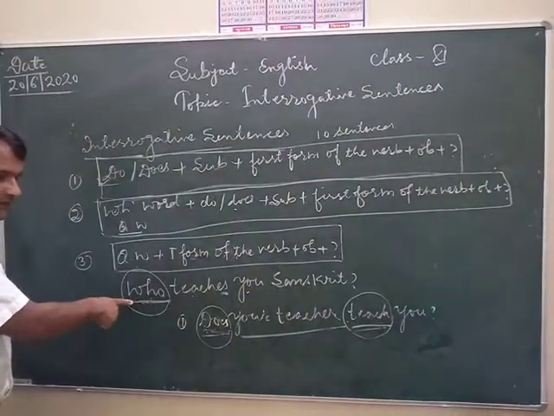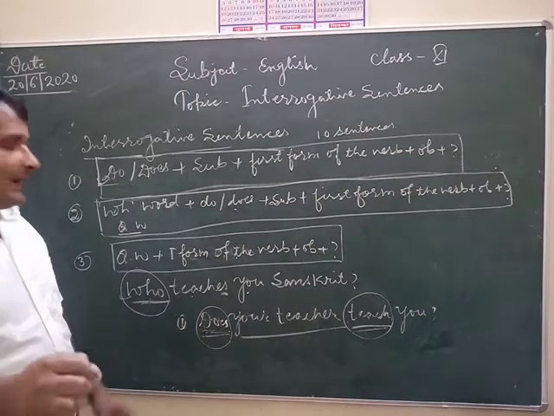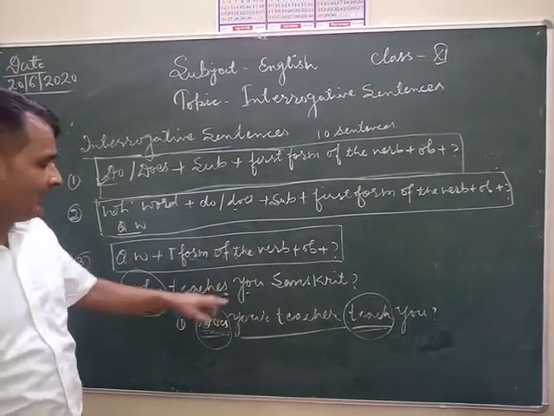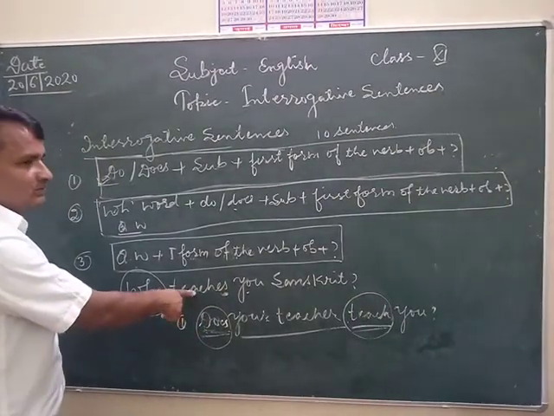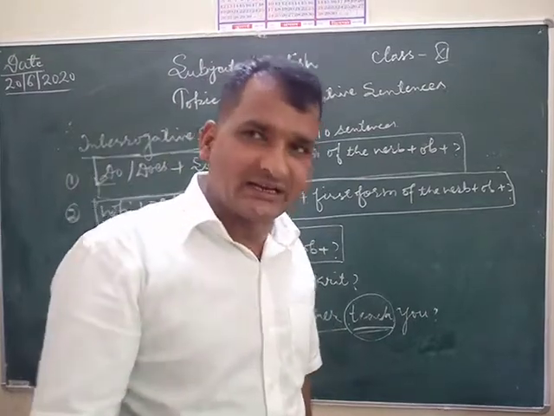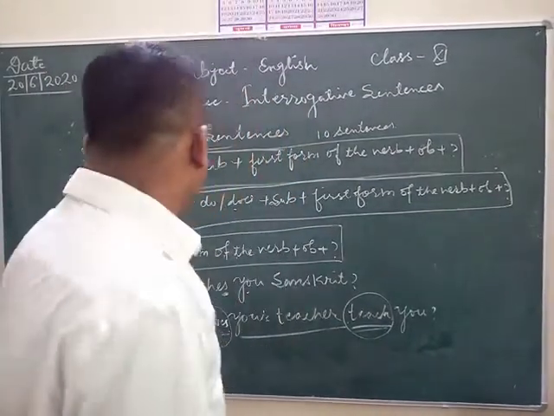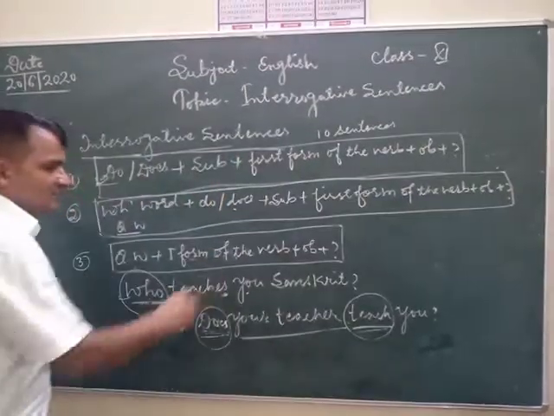This is also interrogative, same sentences, but here the question word who is used, and here we have to attach the es with the first form of the verb. Why? Because who does the work as a subject and who indicates third person singular number. Like, who teaches you Sanskrit?